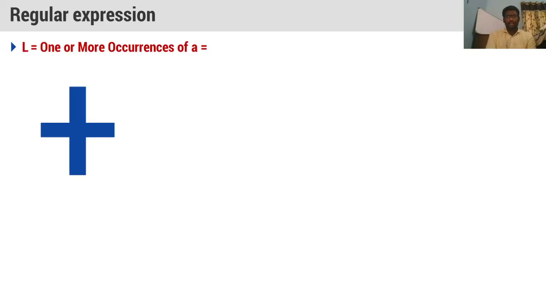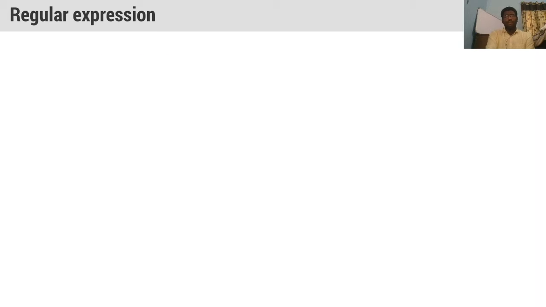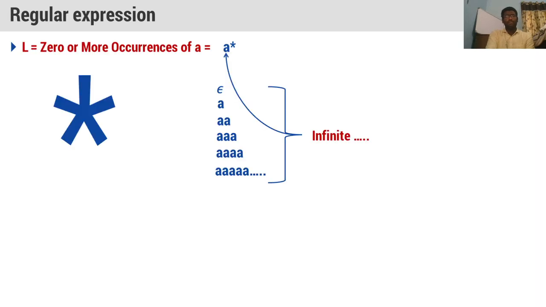And let us take another language, that is one or more occurrences of A. Positive closure, plus symbol. When I take this plus symbol, I will start with one A at least. No inclusion of epsilon here. Similarly, you take this one star symbol, that is clean closure, you can include epsilon. Why? Because it is 0 or more occurrences.